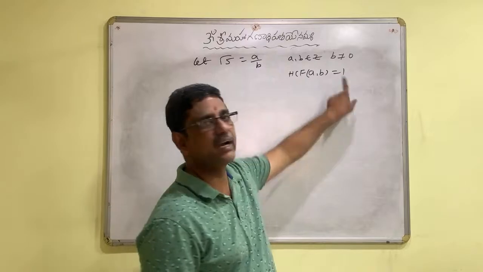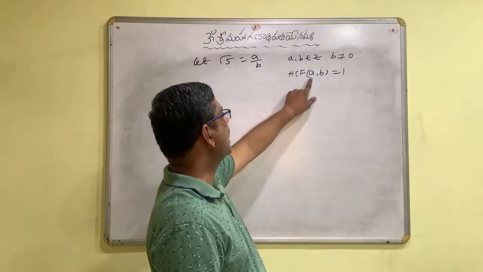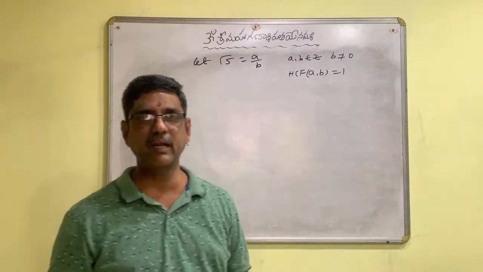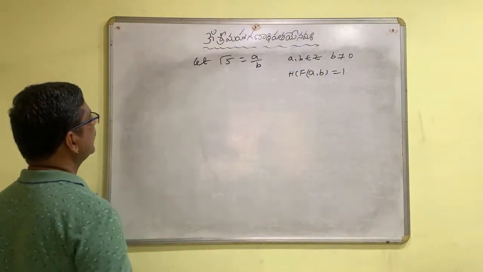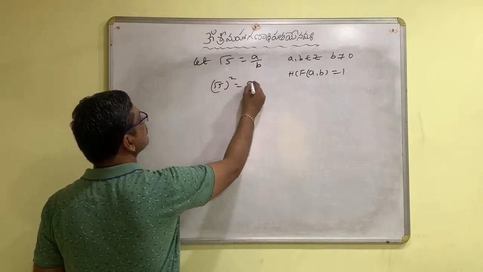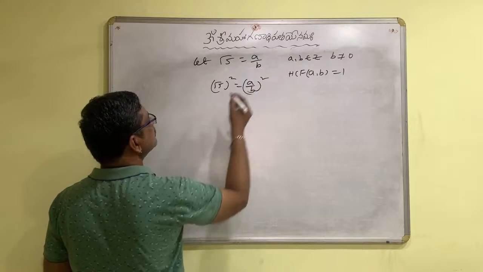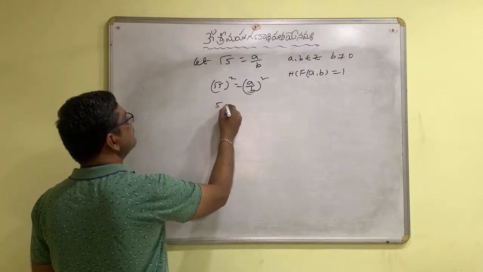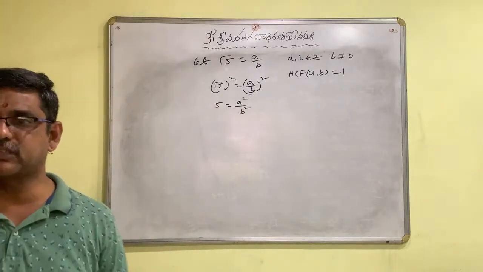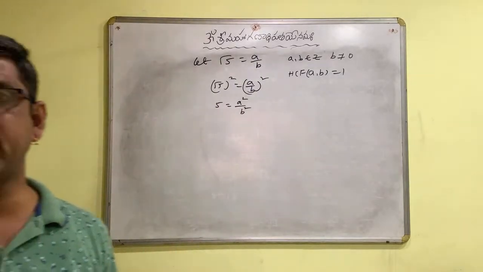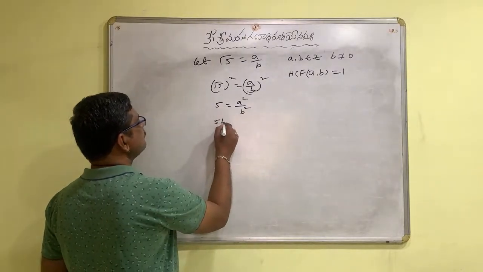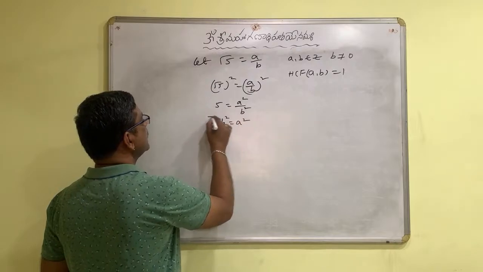But this is a special condition: the highest common factor for a and b is 1. Now, I will square it on both sides. So 5 is equal to a square by b square. If you simplify this, what will you get? 5b square is equal to a square.